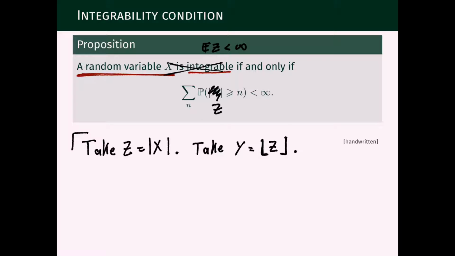Okay, so defining Y this way, we now can explore this condition here.